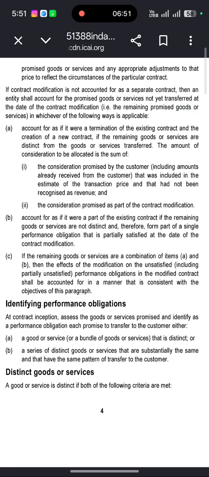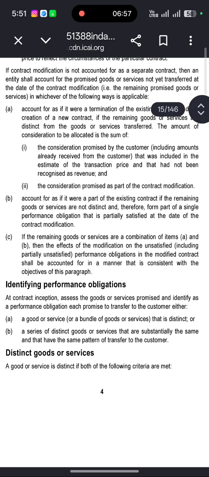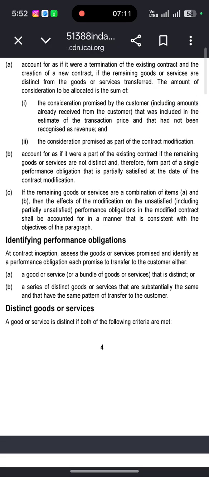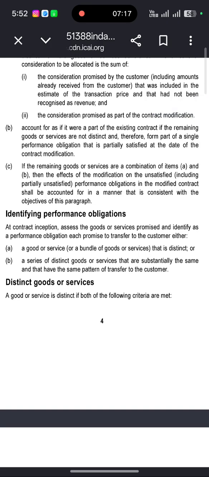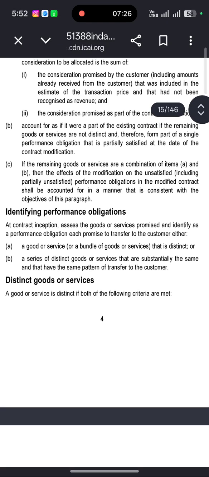If the remaining goods or services are distinct from the goods or services transferred, the amount of consideration to be allocated is the sum of consideration promised by the customer, including the amount already received from the customer that was included in the estimate of the transaction price and that had not been recognized as revenue, and consideration promised as a part of the contract modification. Account for it as if it were a part of the existing contract if the remaining goods or services are not distinct and therefore form part of the single performance obligation that is partially satisfied at the date of contract modification.